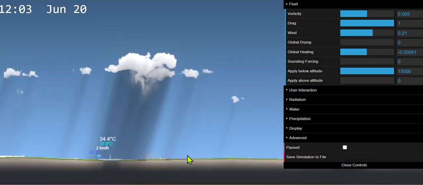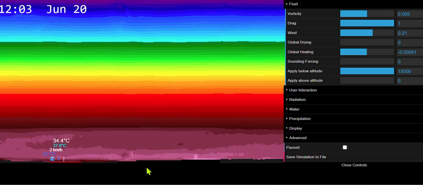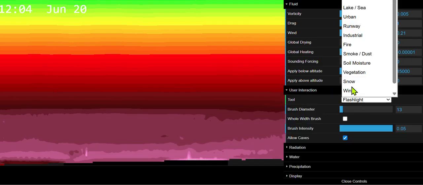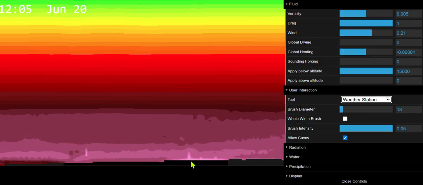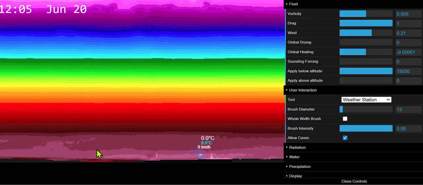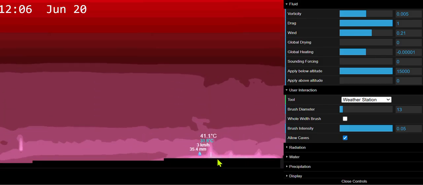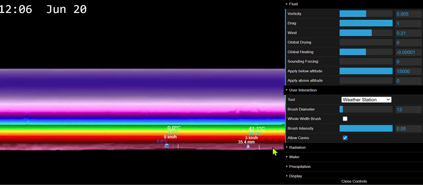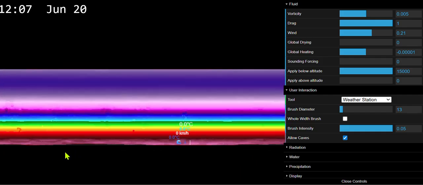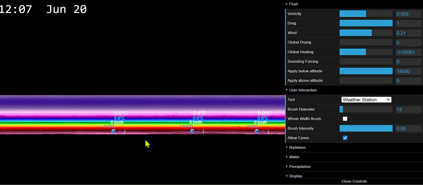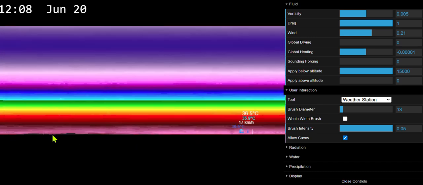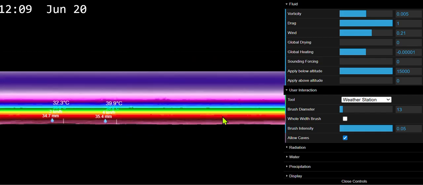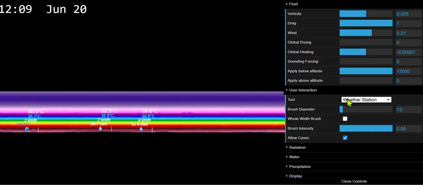As you can see, it moves a bit, but it's just the drag that's keeping it from exploding in thunderstorms. But without the drag, it's gonna go all out. I'll remove that weather station. Okay. Actually, no. Let's put weather stations all over the place, evenly distributed. Okay, that's actually quite hot. 36. Whoa, that's crazy. Yo, 39. That's hot.